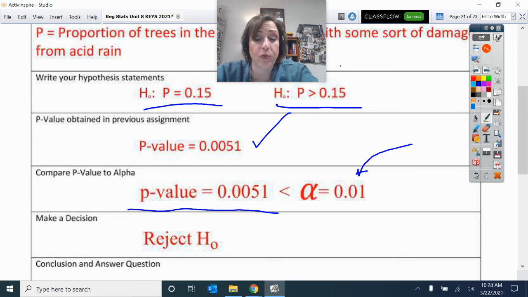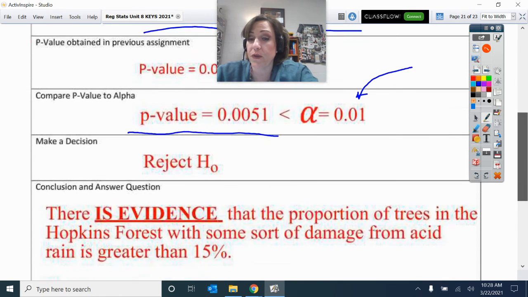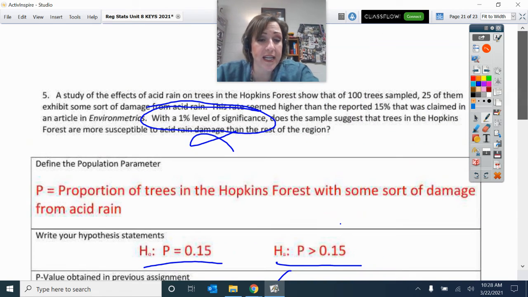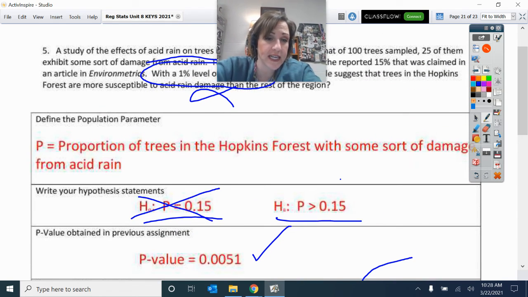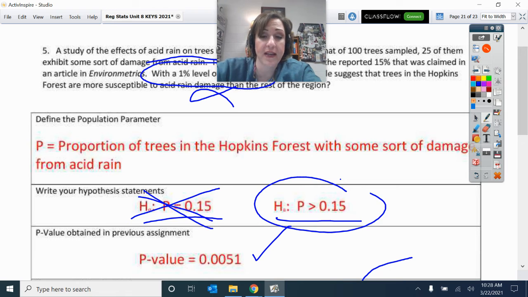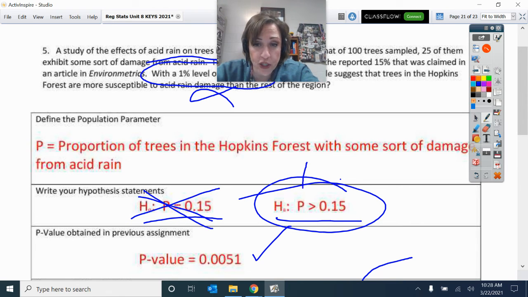So the p-value of 0.0051 is less than 0.01. So if that p-value is low, reject H0. I'm going to reject H0, and I have evidence that the proportion of trees in the Hopkins forest with some form of damage is greater than 0.15.